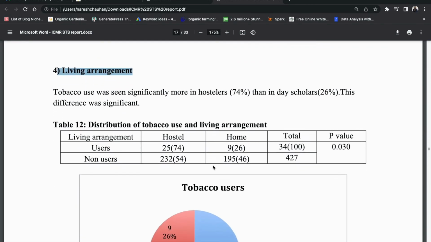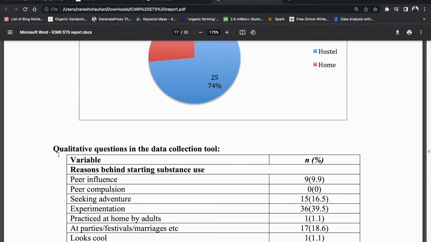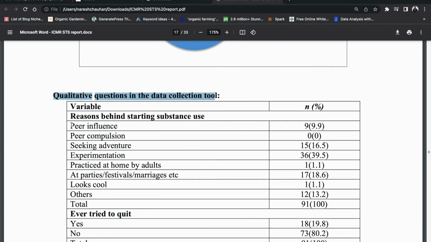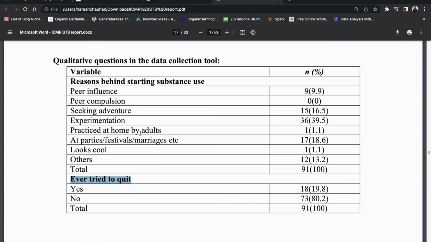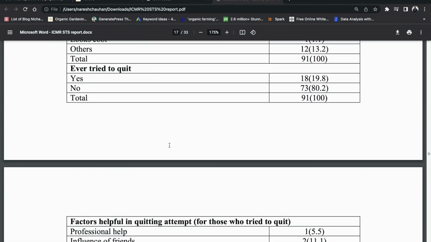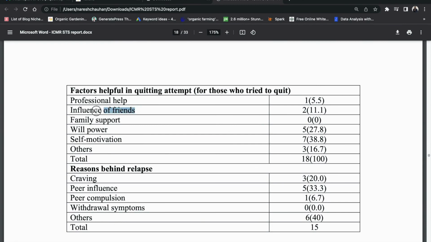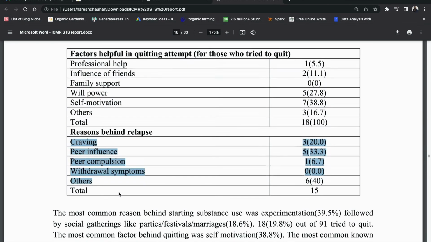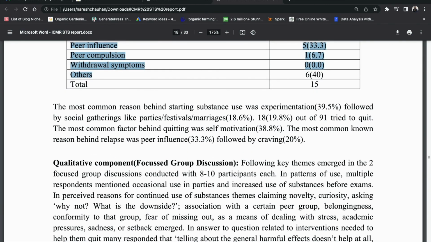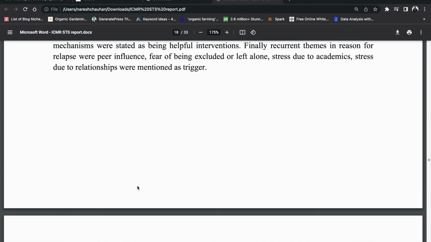Then the qualitative data. We also did an analysis for qualitative, categorical data: whether the person tried to quit the substance use, and if yes, then why, how, and at what time he started to quit. This kind of question was there, and this is also presented in the form of frequency distribution.